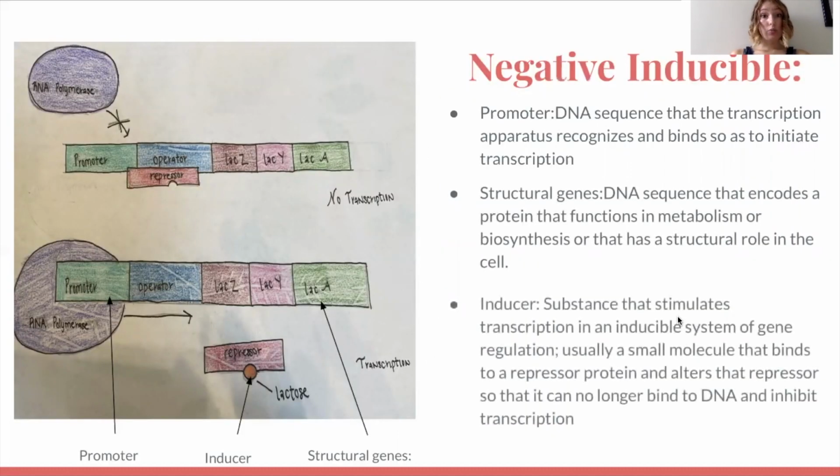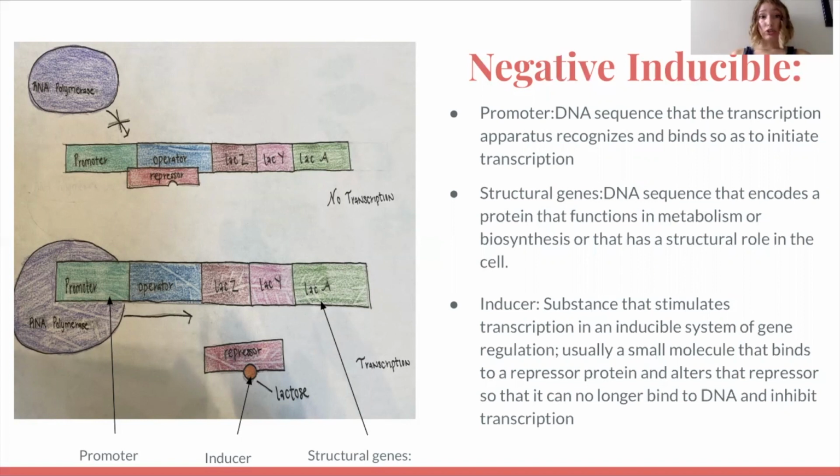As you know, the promoter is a DNA sequence that the transcriptional apparatus recognizes and binds to so as to initiate transcription. If this RNA polymerase can't bind to it, transcription won't happen, as we have explained. The structural genes are DNA sequences that encode for proteins that function in metabolism or biosynthesis, or that have a structural role in the cell.